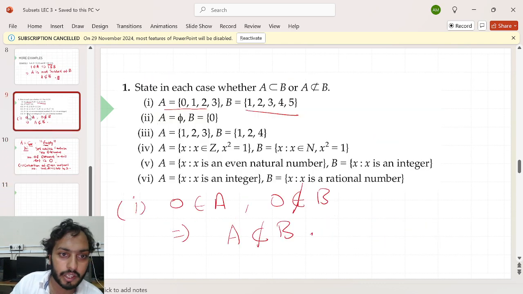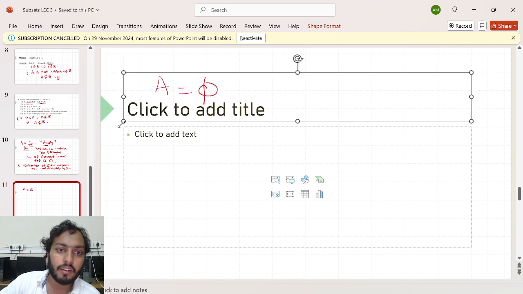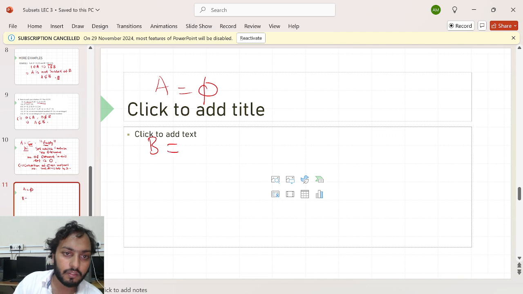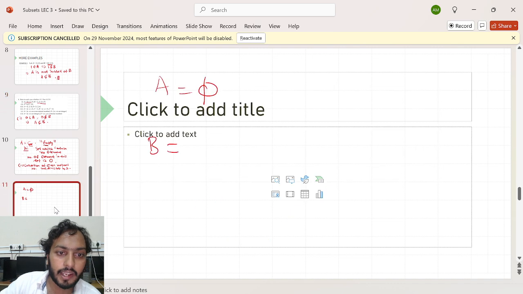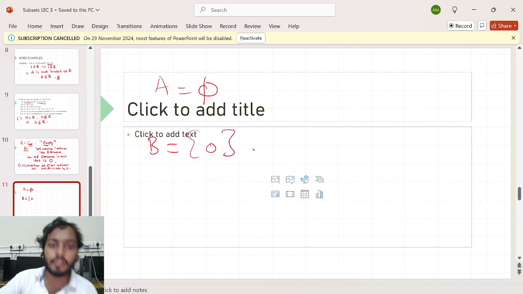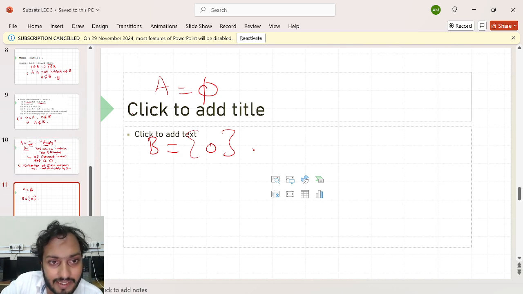Now let me come to my question. If they are saying A is phi, or I can say A is the empty set, and what's B? They are saying B is the set which contains only one element, that is 0. Now tell me, which set is smaller? A is smaller because A is the set which doesn't contain anything, and B is the set which contains one element, which is 0. What can I say? Can I say they are subsets?